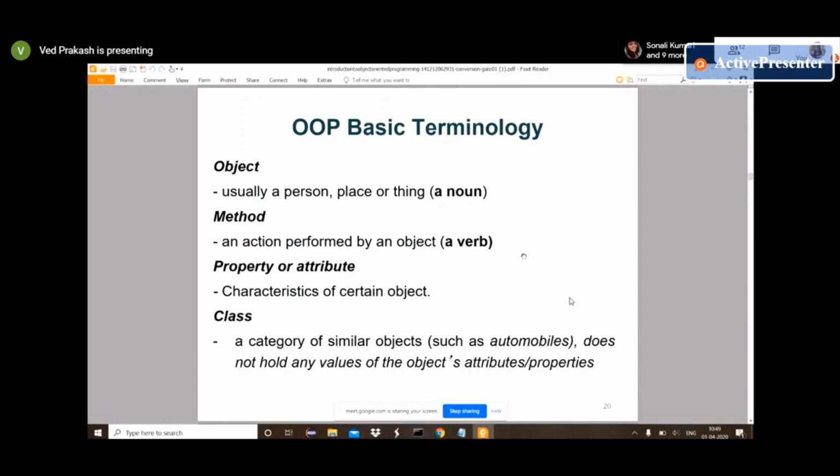A program is a set of instructions. So we are instructing a computer to do something, and we are saying it in a formal way so the computer can understand it. And that formal instruction is called an algorithm. We have different ways of doing this programming. One is the old way, functional or procedural, and one is object-oriented.